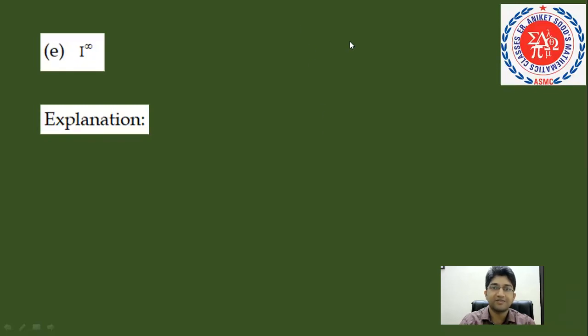Next one is a little bit tricky one. All right. So this is 1 raised to power infinity. काफी लोगों को लगता है कि 1 raised to power infinity is like 1 को infinite times multiply करते तो 1 ही तो आ जाना चाहिए. बट ये indeterminate form है, इसका फाइनाइट आंसर नहीं आता.